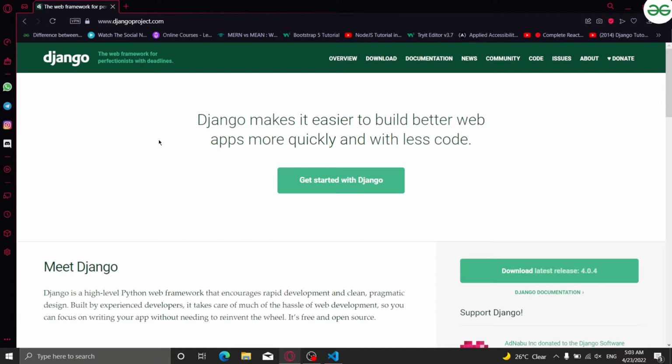The same case happened with Instagram. As you guys know, it is one of the famous and fast-growing social media networks, right? But why is it built on Django?